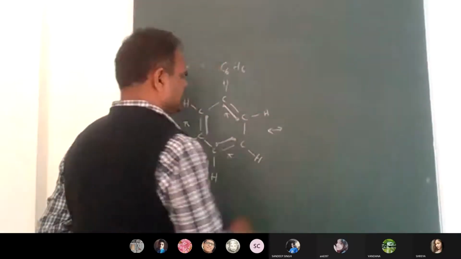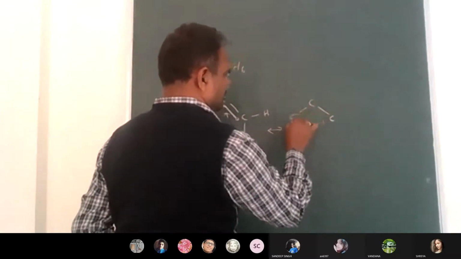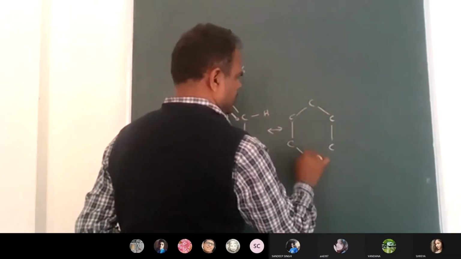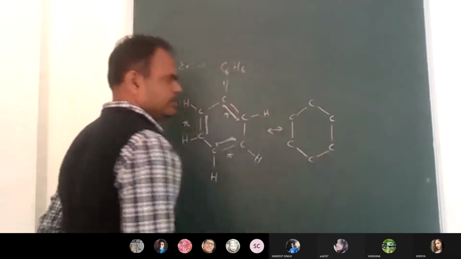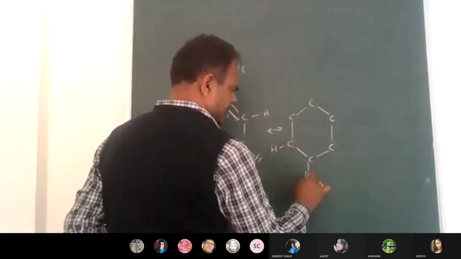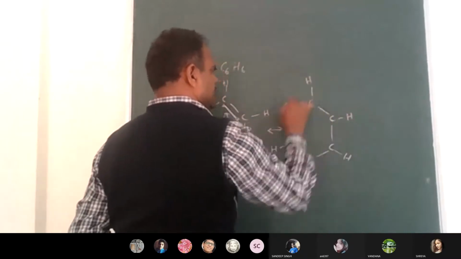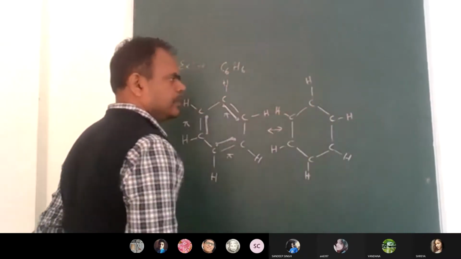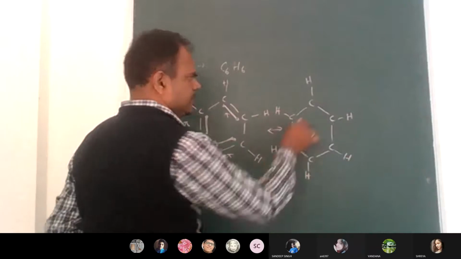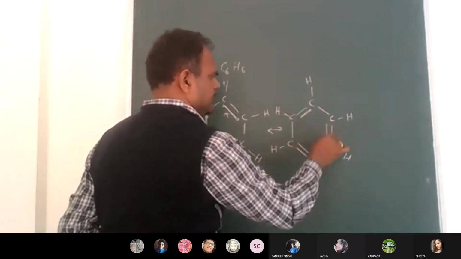We can write the benzene structure in another way. 1, 2, 3, 4, 5, 6. The positions of the carbon atoms are the same, and the positions of the hydrogen atoms are also the same; I am not disturbing them. But what I will disturb is the pi bond location. This is the pi bond. Now you can see the pi bond location.